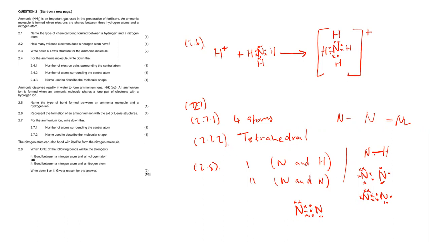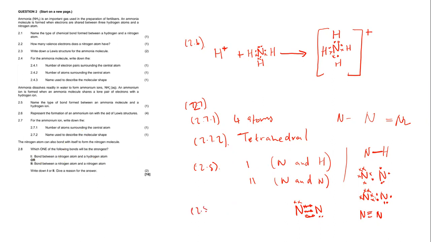So now remember, 2 electrons represent one bond, okay? 4 electrons represent two bonds, a double bond. And then 6 electrons represent a triple bond. So that means the bond between nitrogen and nitrogen is going to be a triple bond, right? The bond between nitrogen and hydrogen is going to be a single bond. Now, the question here says to us, which of the following bonds will be the strongest? Is it going to be 1, which is nitrogen and hydrogen, or is it going to be 2, which is nitrogen and nitrogen?